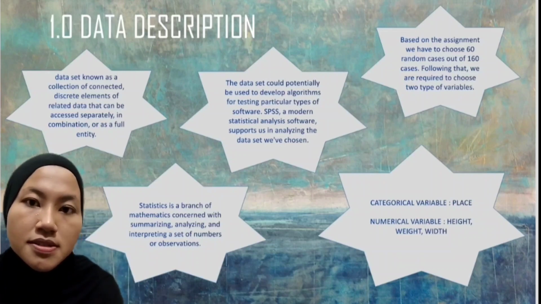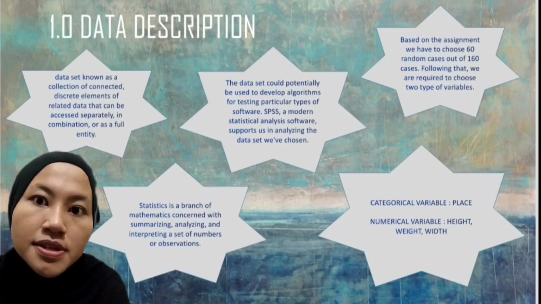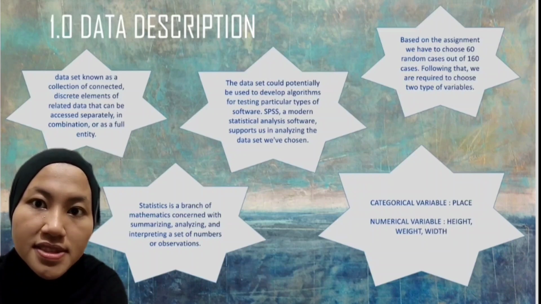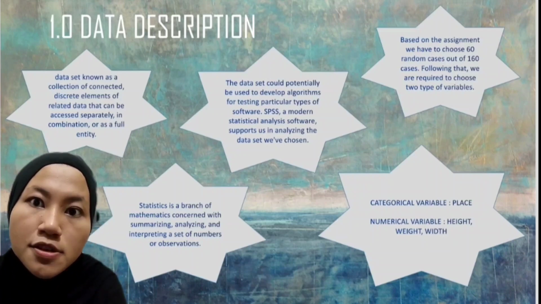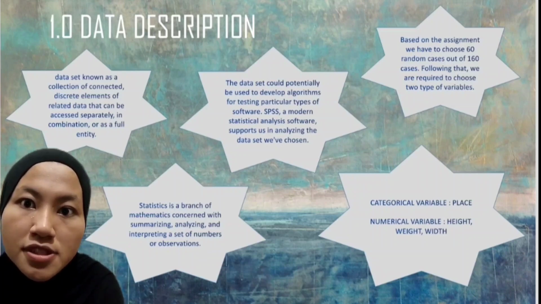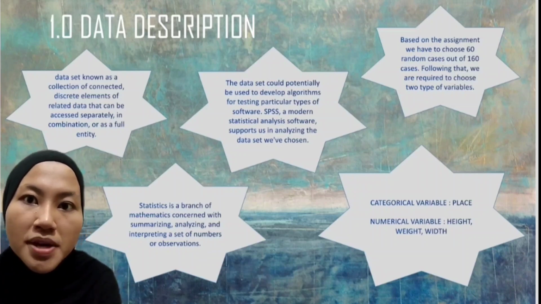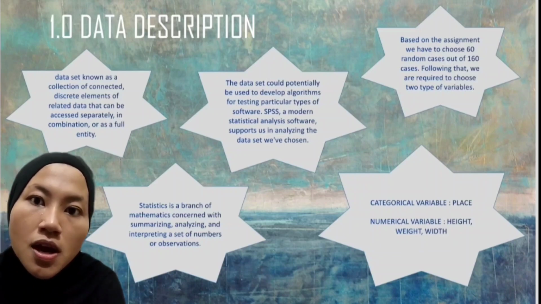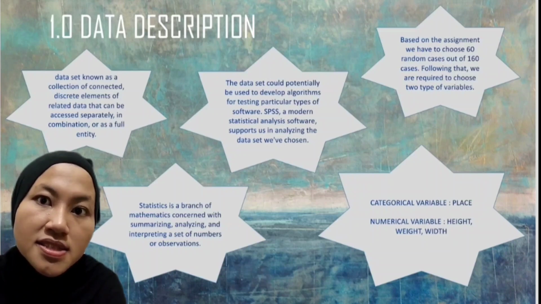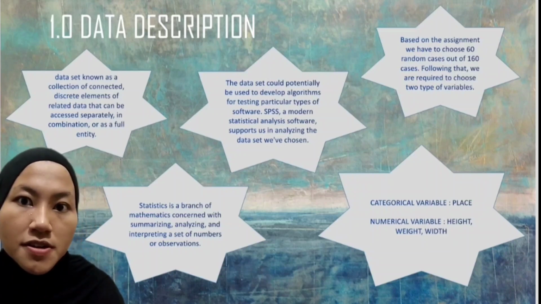1.0 Data Descriptions. A data set is known as a collection of connected, discrete elements of related data that can be accessed separately, in combinations, or as a full entity. Statistics is a branch of mathematics concerned with summarizing, analyzing and interpreting a set of observations.